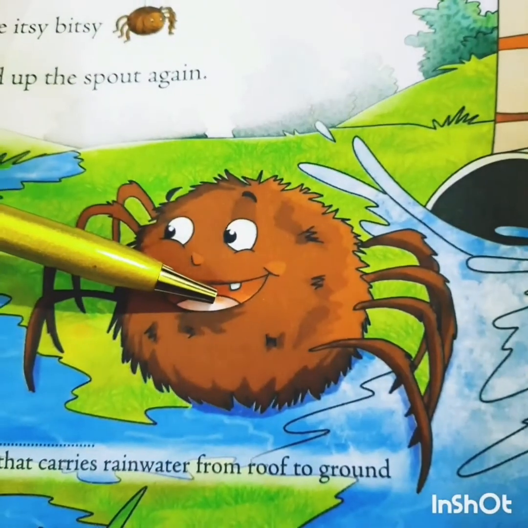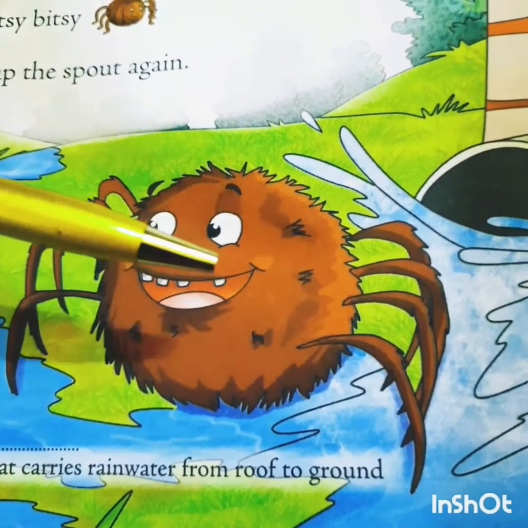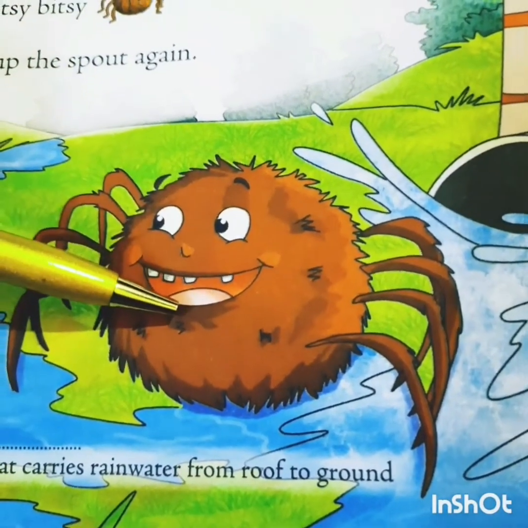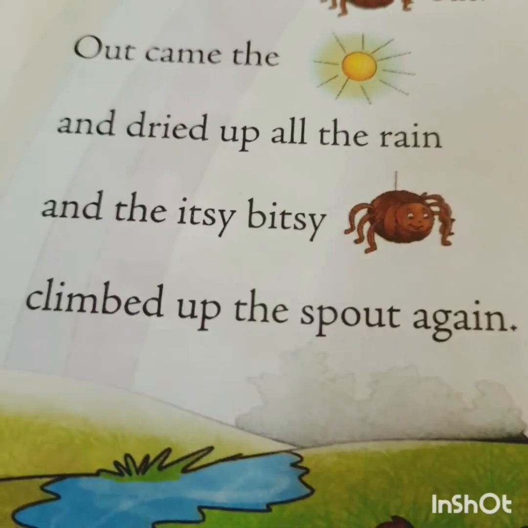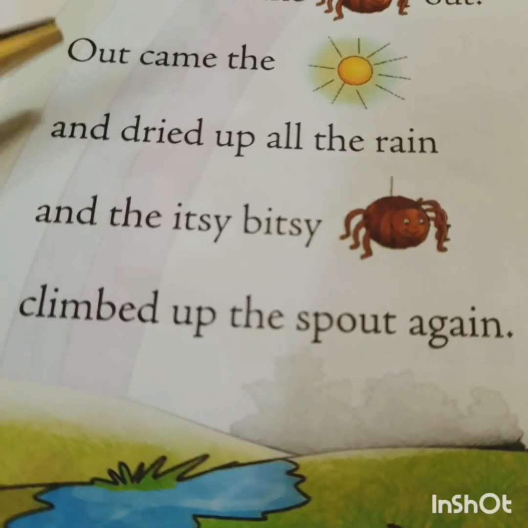Look at the spider. He fell down from the spout, but still he is happy. He is not sad. Now let us see what happens next.